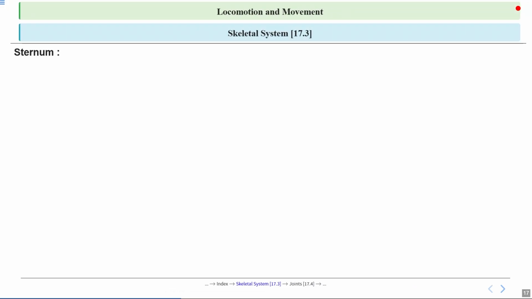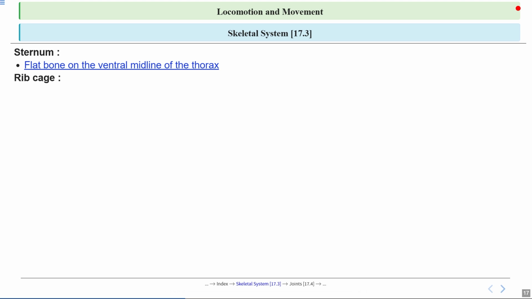Let's talk about the sternum. The sternum is a flat bone located on the ventral midline of the thorax. You can think of it as the central plank in the front of your chest, like the keel of a boat, providing support and protection for the organs behind it, such as the heart and lungs. Now let's bring in the rib cage. The rib cage is a protective cage made up of several bones that work together to shield our vital organs.